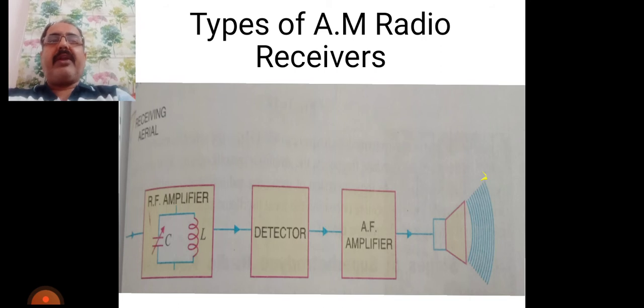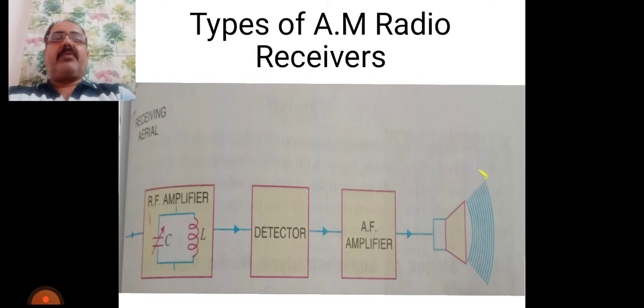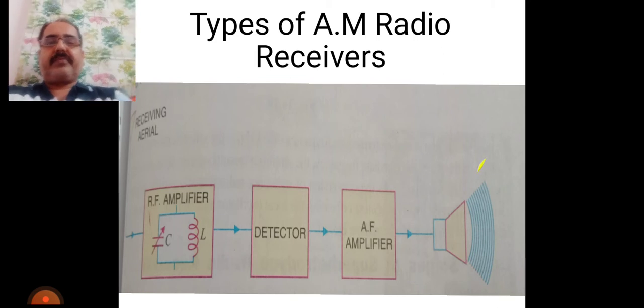The amplified radio wave is fed to the detector circuit. This circuit extracts the audio signal from the radio wave. The output of the detector is the audio signal, which is amplified by one or more stages of audio amplification. The amplified audio signal is fed to the speaker for sound reproduction.